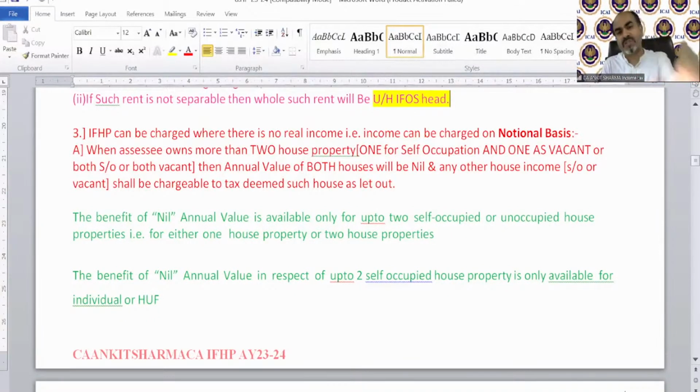So whatever question is arising in your mind, just put your question and see if these three conditions of the charging section 22 have been fulfilled. In that case, that income is going to be taxable under income from house property. It's as simple as that. Do not complicate it. You just need to know the real provision. What is the actual provision? And just put your question into your provision.